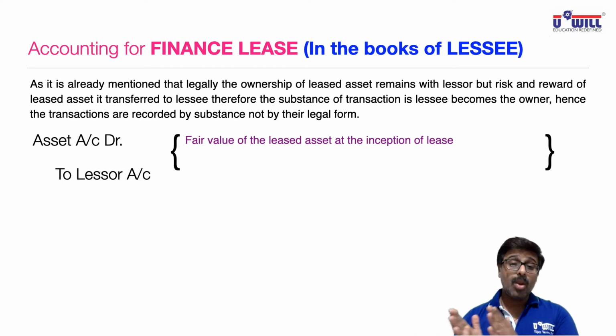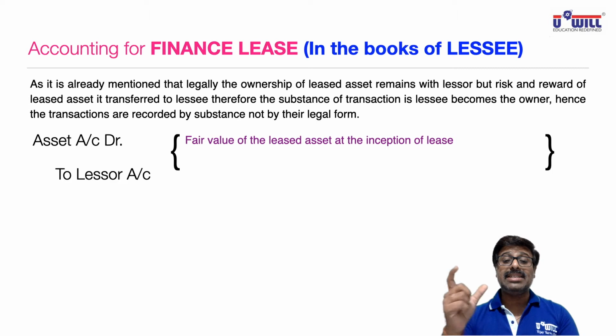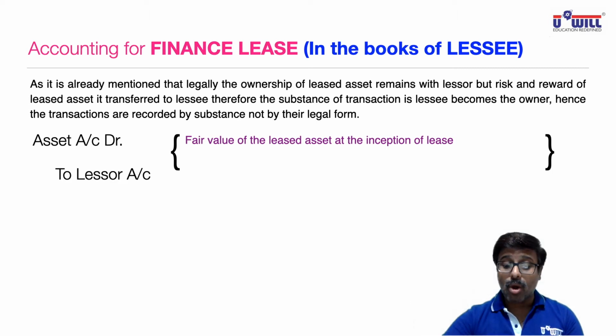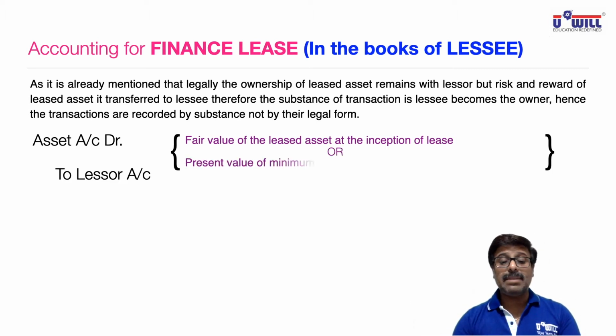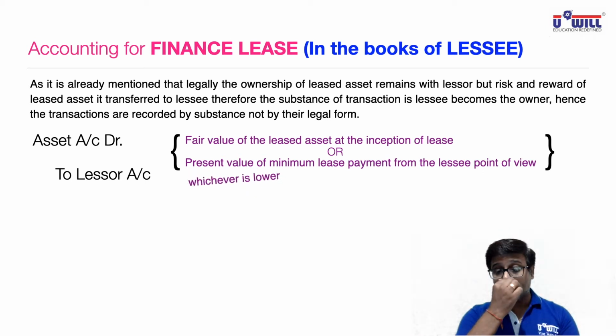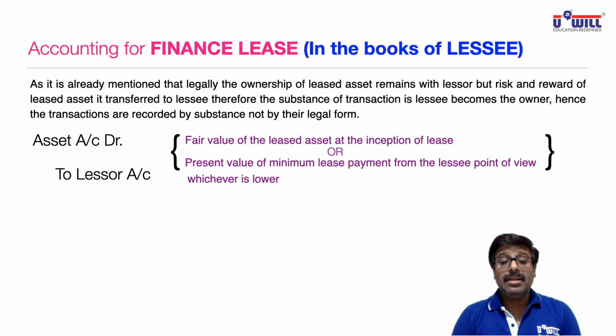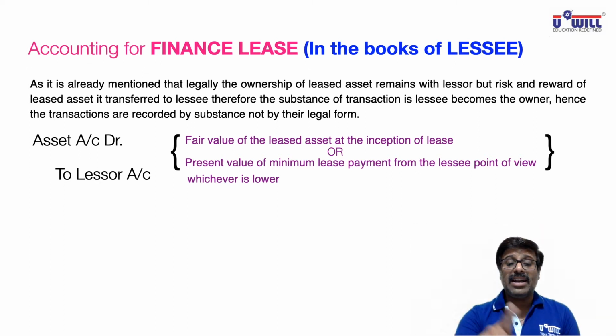Means whatever asset you are giving to the lessee, whatever is the fair value at the inception, means beginning of the lease, or whatever is the present value of minimum lease payments from lessee's point of view, whichever is lower. In short, if you remember, in the last lecture I gave you an example that you take an asset of that car of some 50 lakhs on lease. So what is the fair value of that car at the inception of the lease? I gave you 50 lakhs.